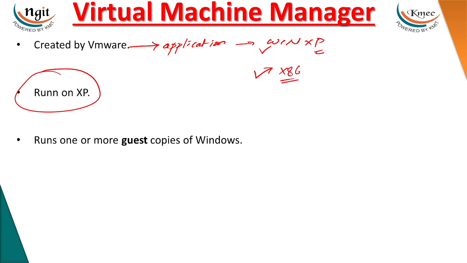This VMware acts just as an application. Now, what is the host operating system? As we have seen, the host operating system will be Windows, and the guest operating systems can be one or multiple, either different operating systems or the same copies of Windows XP.